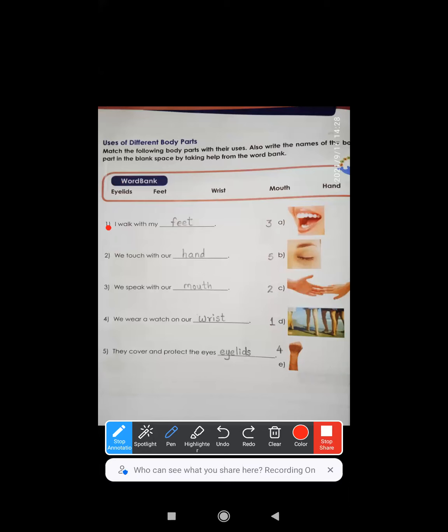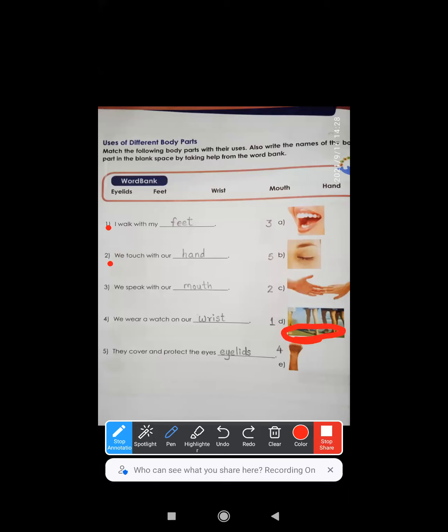First question is, I walk with my feet. We all walk with our feet. Where are feet? Here, the picture of feet you can see here. The next one is, we touch with our hand. By seeing the options as well as the word bank, we have to answer. Otherwise, generally without options or images, if I ask you about the feeling of touch, we get it through our skin, and the answer skin is also correct.